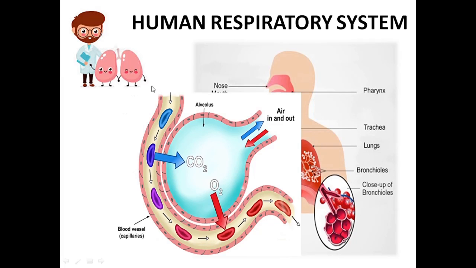So the carbon dioxide which is collected from the rest of the body parts comes near the alveoli. Consider just this part. Here plenty of carbon dioxide is present compared to the alveolus. So what happens? Carbon dioxide will diffuse into the alveoli and then the carbon dioxide is thrown out of the body through the exhalation process. So this is how the gaseous exchange occurs inside our body.